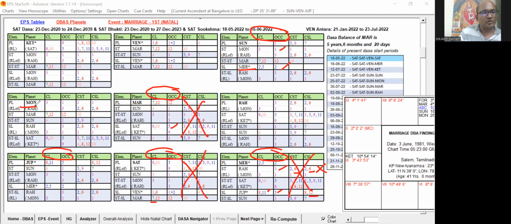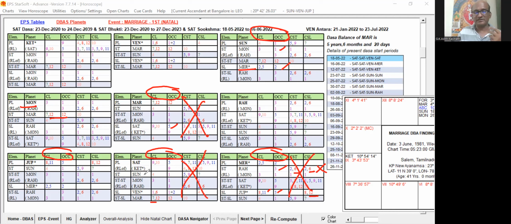So why did Moon not give support for marriage? We can say that star lord is having 12 and 12. Okay, but still why has Mars given? Why not the Moon? Mars has got the second level planet, star lord 12. Okay, so that is the reason we cannot say this is favorable, but we can say Mars. But why not Mercury? Why not the Sun? After Sun, it has given marriage in Mars only.